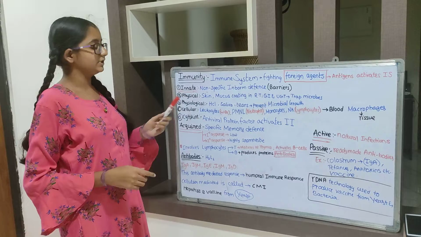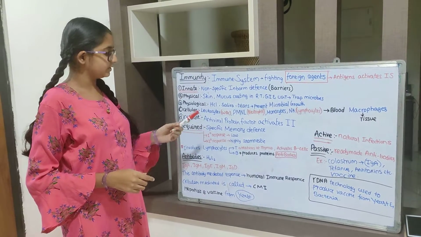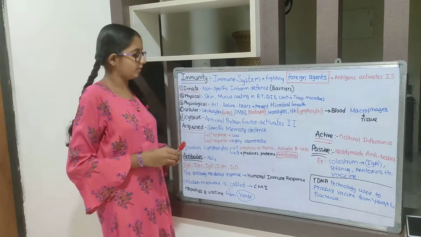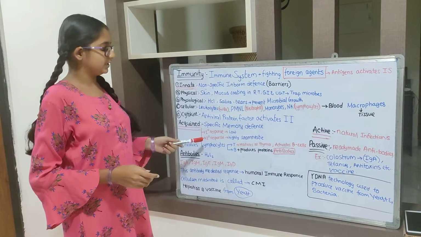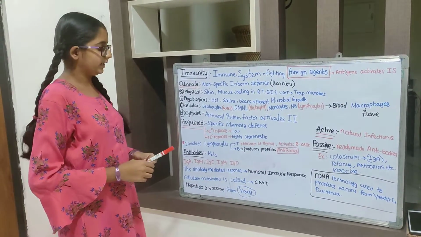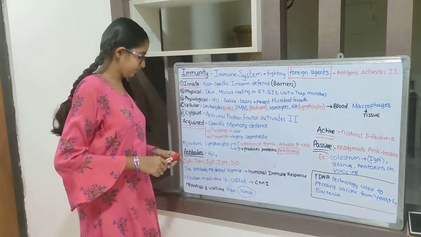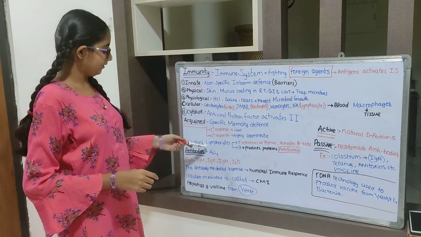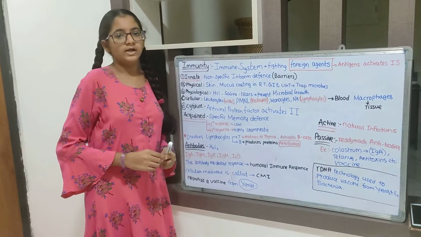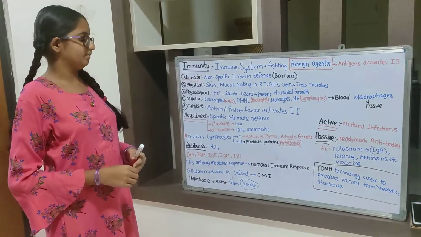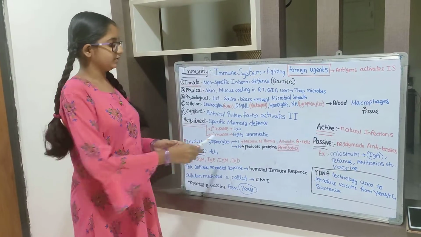If this pathogen enters our body again, it responds in a highly intense manner, which is the secondary response, and kills the pathogen. And it involves antibodies. There are two types of lymphocytes, B lymphocyte and T lymphocyte.